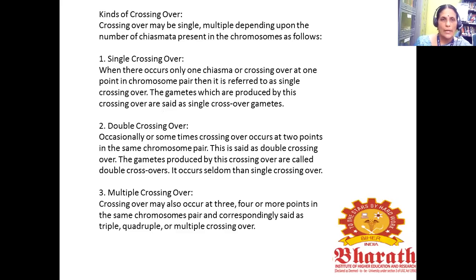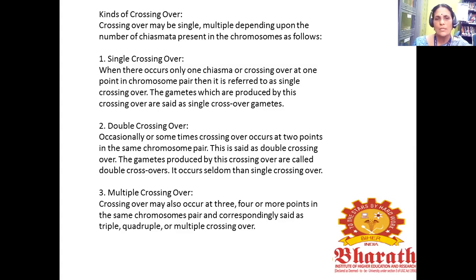Next, we see the kinds of crossing over. Crossing over may be single or multiple, depending upon the number of chiasmata present in the chromosome. The first one is single crossing over. When only one chiasma or crossing over occurs at one point in a chromosome pair, it is referred to as single crossing over. The gametes produced by this crossing over are called single crossover gametes.